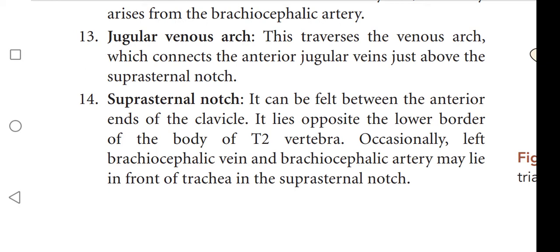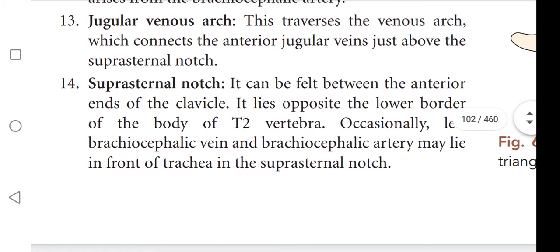Occasionally, the left brachiocephalic vein and brachiocephalic artery may lie in front of the trachea in the suprasternal notch.